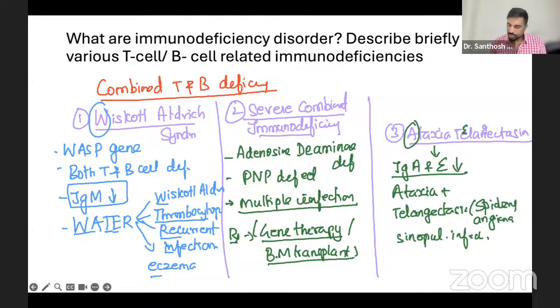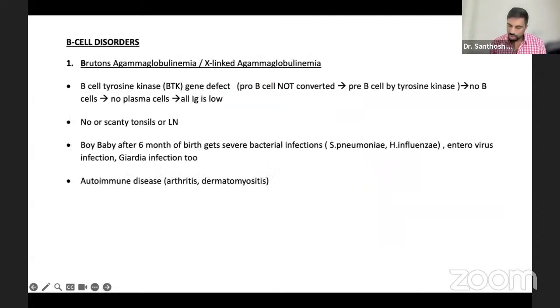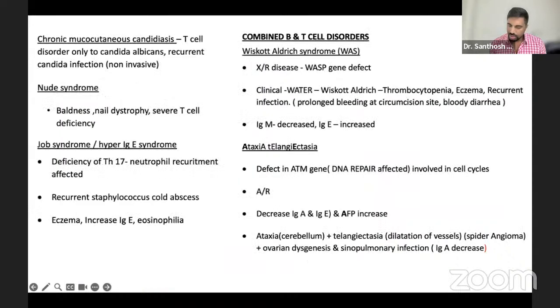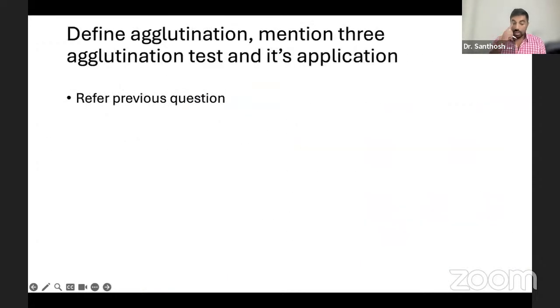Now, next. So long questions are over. Now we are going to the short questions. Everything is explained here. You can go through these slides. All TB, telangiectasia, severe combined, etc., everything is mentioned. Agglutination, the agglutination test and precipitation, we already told in the first question, so I'm going to skip that part.